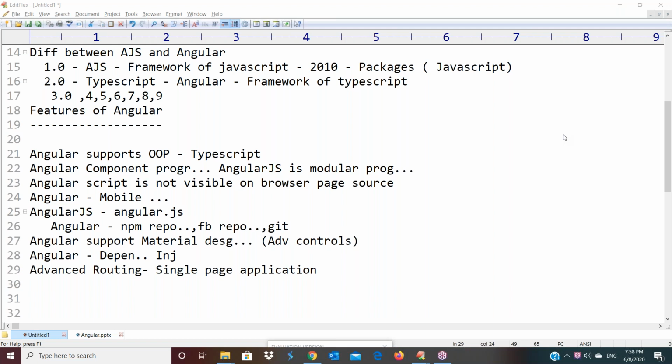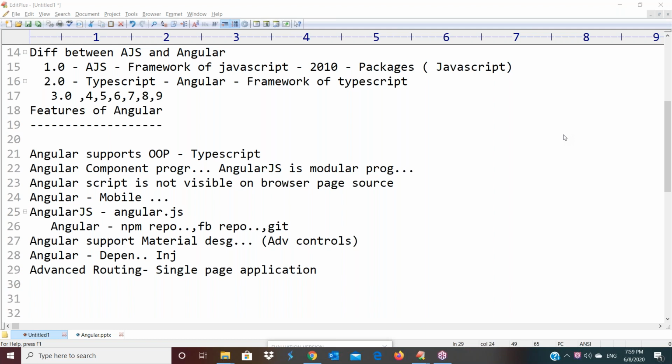Okay, so navigation part. What is the meaning of navigation? Moving from one page to another page. For example, in our website, a home page is there, about us is there, contact us is there, different types of pages we have. Initially we display the home page. If you click on contact us, you navigate to the contact us page. If you click on about us, you navigate to the about us page. That is the concept of navigation, changing from the current page to another page.